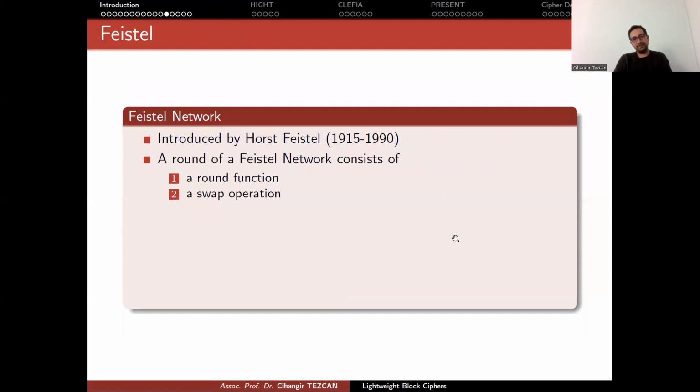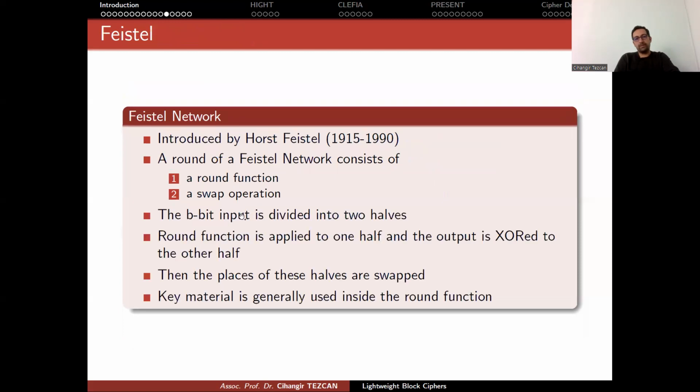So let's look at Feistel ciphers first. It was introduced by Horst Feistel. A round of a Feistel network consists of a round function and a swap operation. The b-bit input is divided into 2 halves. The round function is applied to one half, and the output is XORed to the other half. Then the places of the halves are swapped. Key material is generally used inside the round function.